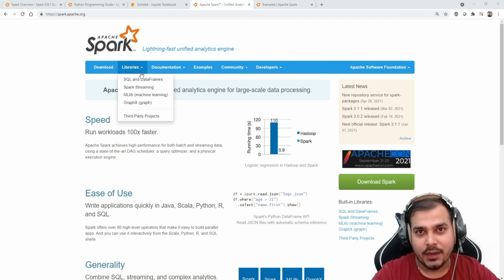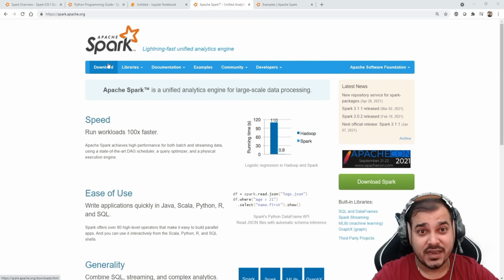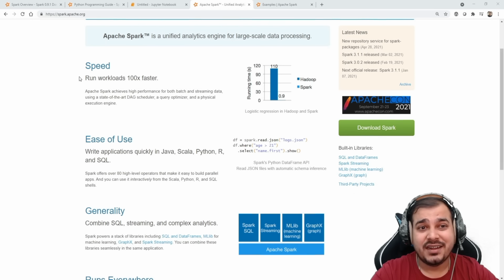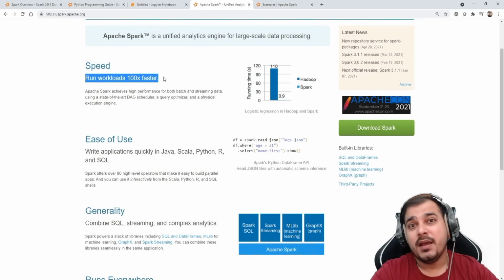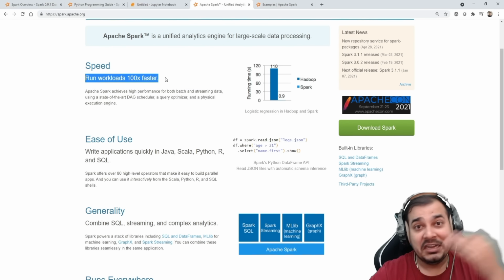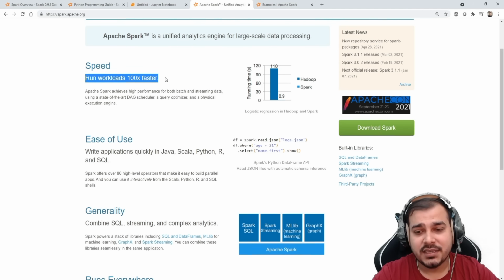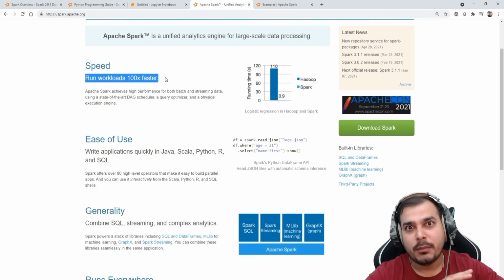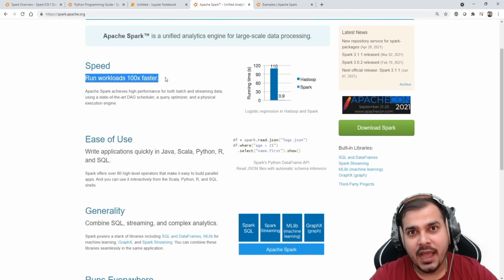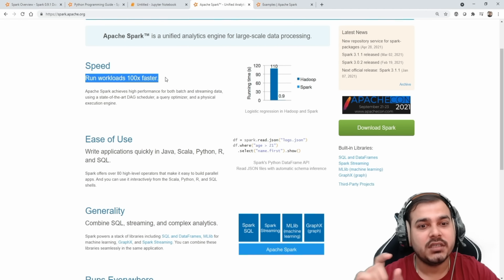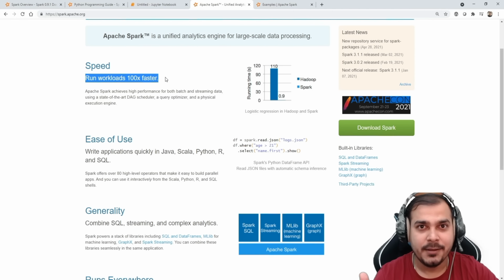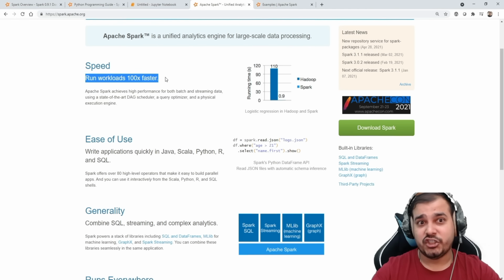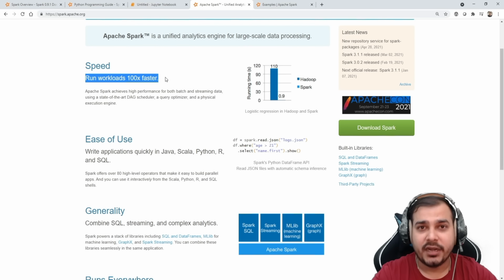Now, some of the advantages of Apache Spark and why it is very famous is that it runs workloads 100 times faster. If you know about big data, guys, when we talk about big data, we're talking about huge data sets. And if you have heard of the terminology MapReduce, trust me, Apache Spark is about 100 times faster than MapReduce also.